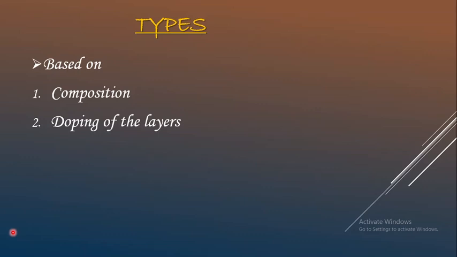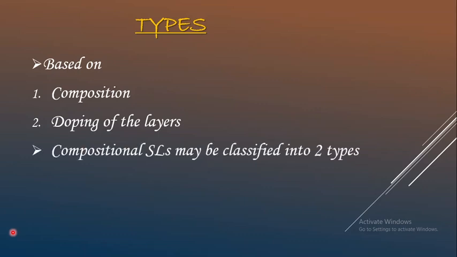And the compositional superlattices may be further classified broadly into two types. First one is type 1 superlattice and second one is type 2 superlattice. So what are these two? Let us study.